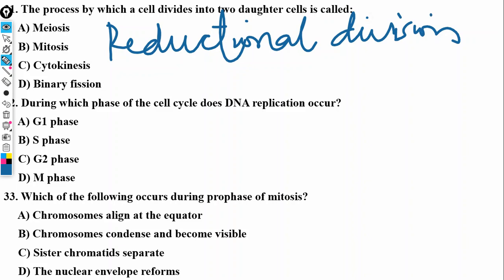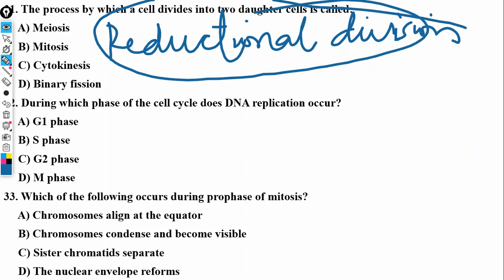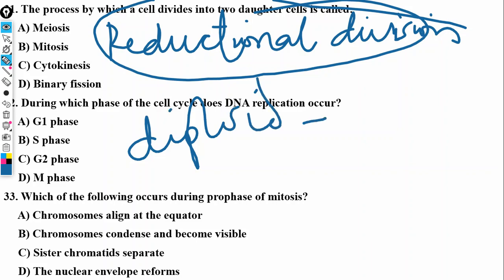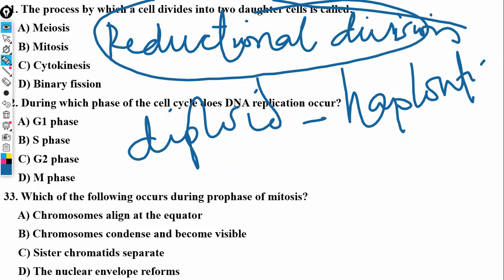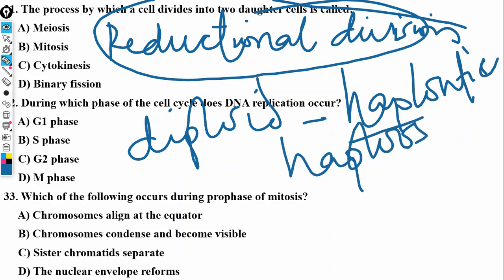No, actually, there are 2 steps there. So the first step is the one that's called the reductional division, and there's also the equational division, I think. But overall, it's a reductional division because it reduces a diploid cell to a haploid cell. We said the word haploid is from the word haplous, which means single.